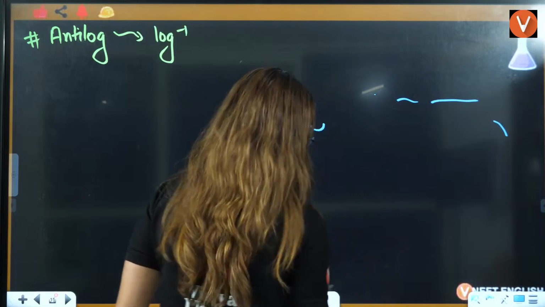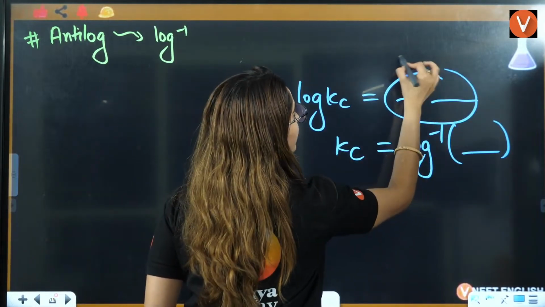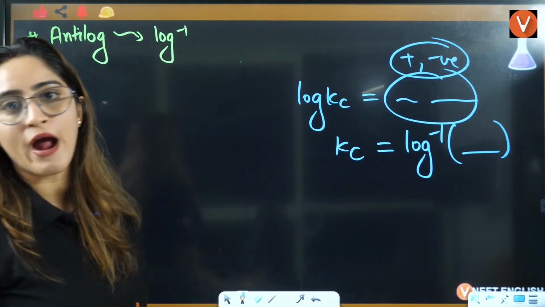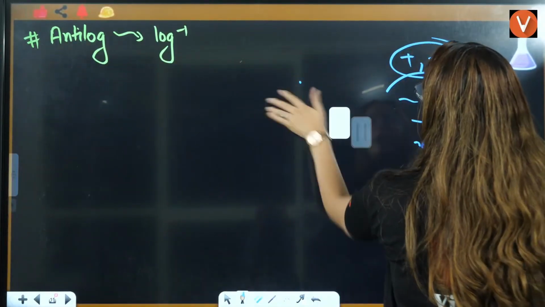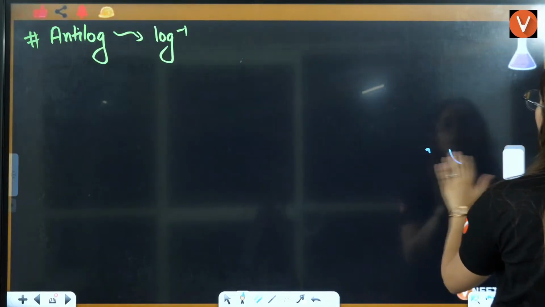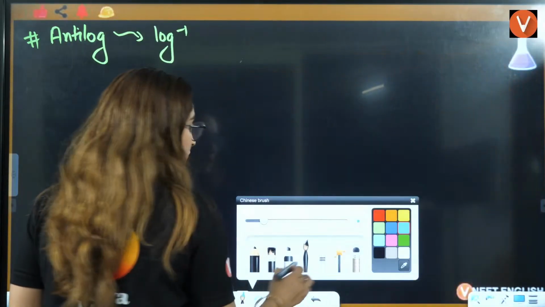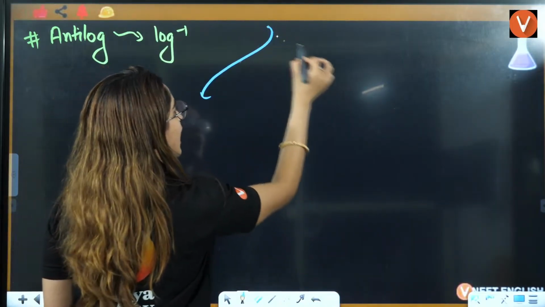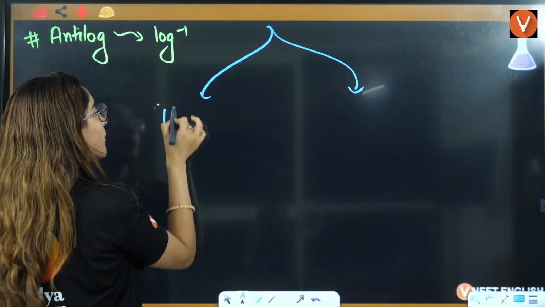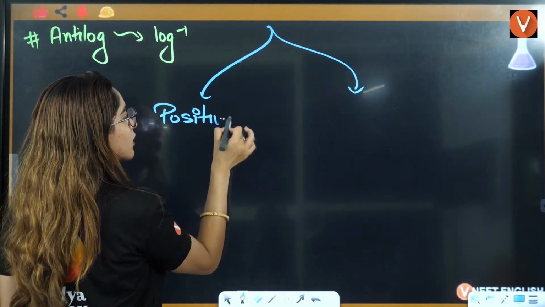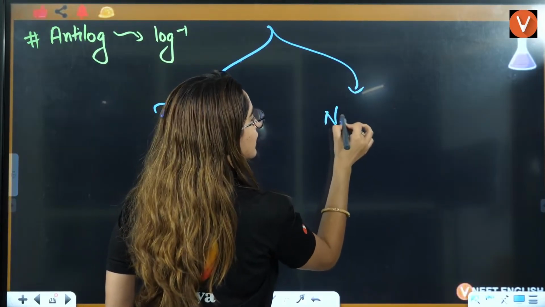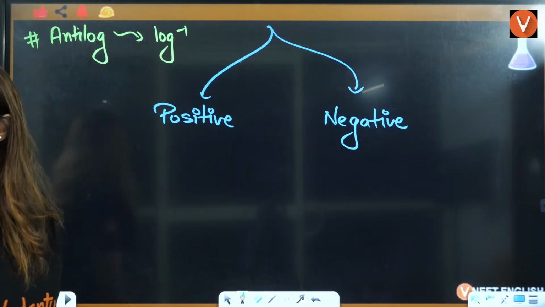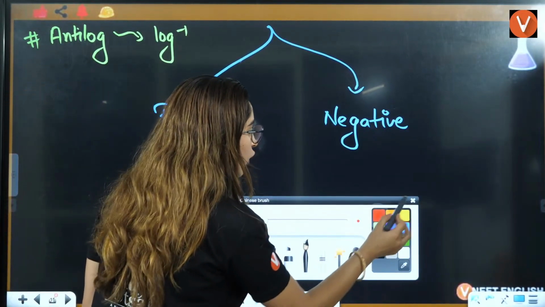Now, beta, this value that I'm talking about here can be positive or negative. That's the reason there are two kinds of antilogs. One is positive and one is negative antilog. So let's talk about positive and negative antilogs, right? Positive antilog, and another one is negative antilog. If I talk about a positive antilog, right?